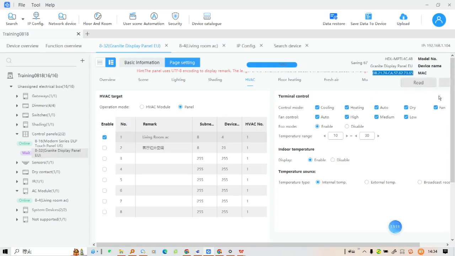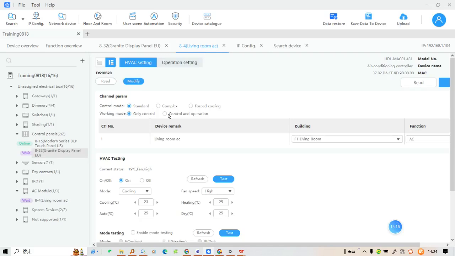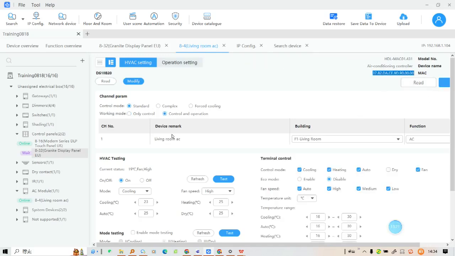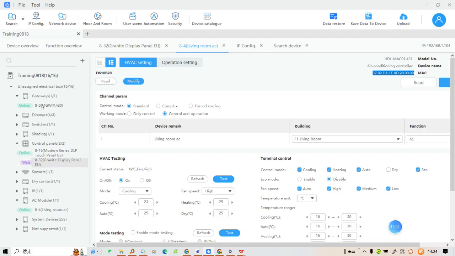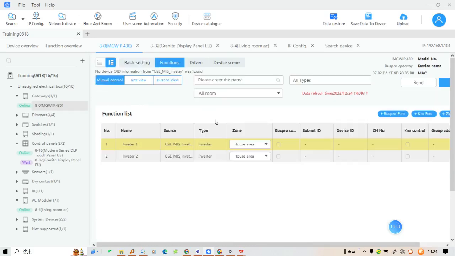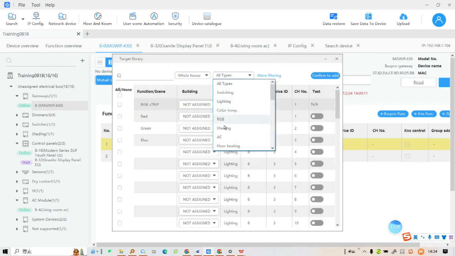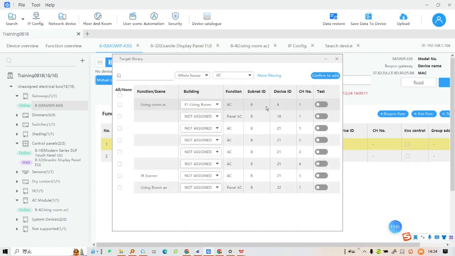And the reason to do this is, now let me change back the Hvac module. Okay, so if I select the Hvac module itself to do the control and the operation, and later when I go to the gateway to add functions, especially I select AC, so I can select the AC module directly.